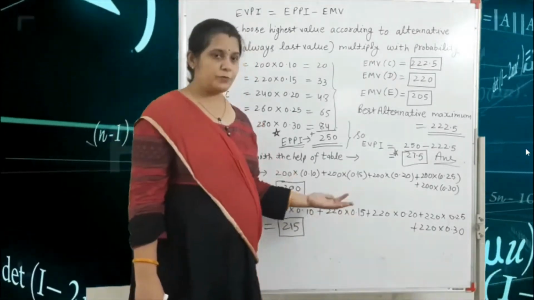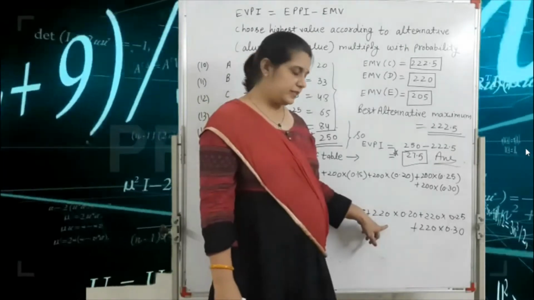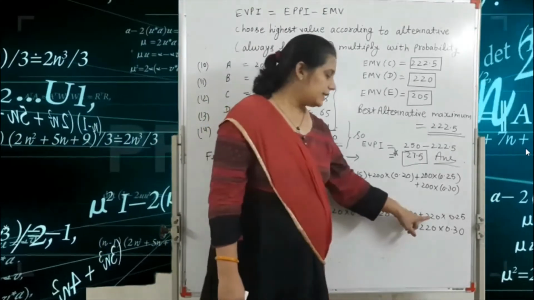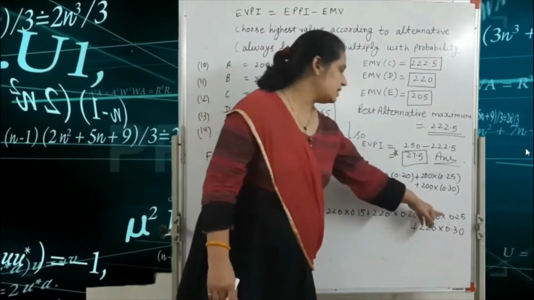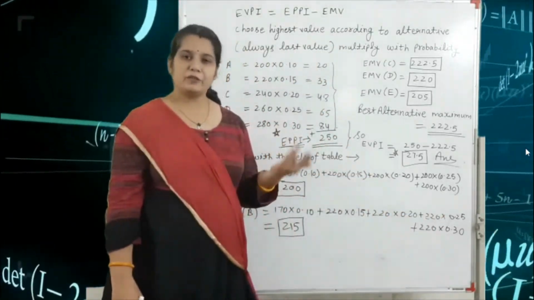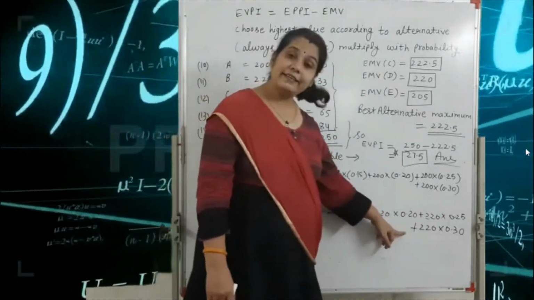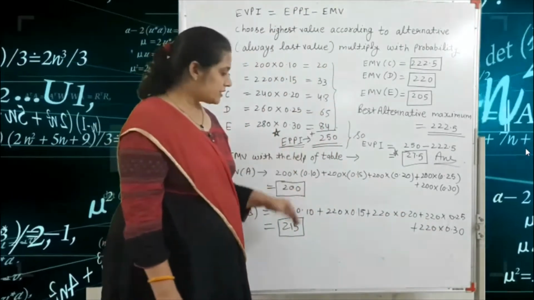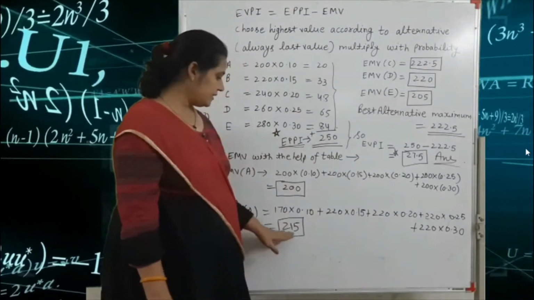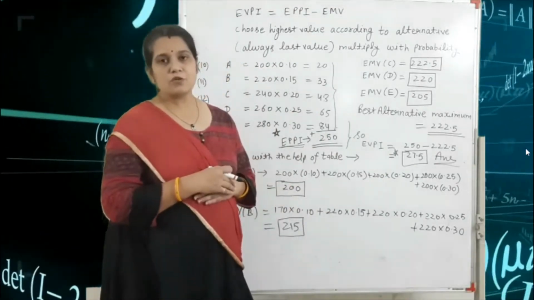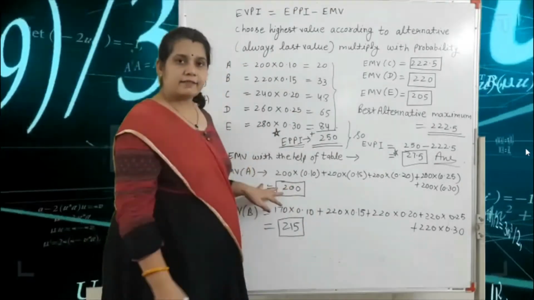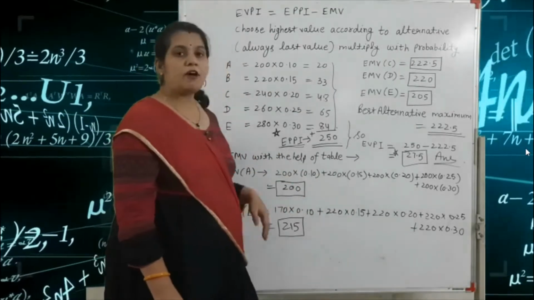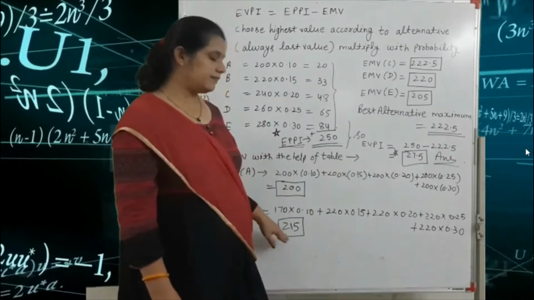The third value is again 220, multiplied by 0.20. Again 220 multiplied by 0.25, and the last is again 220 multiplied by 0.30. After solving, we get 215. So the EMV for the A alternative is 200, and the EMV for B is 215.